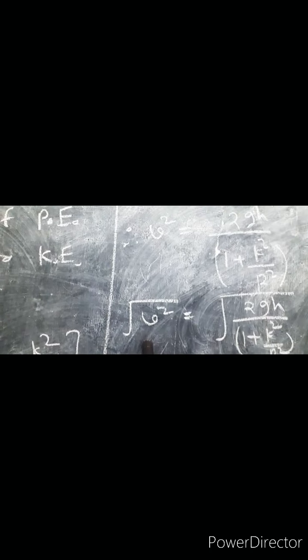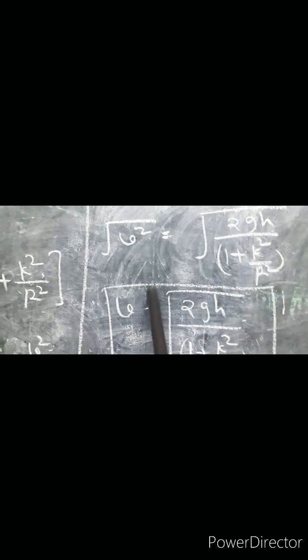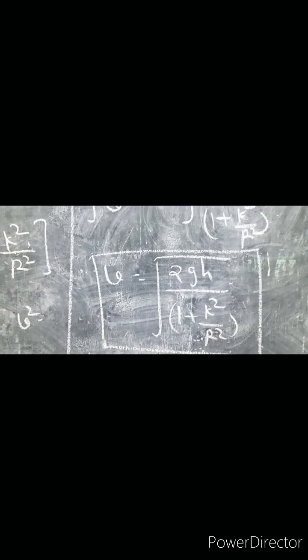So we get gh upon 1 plus k square upon r square is equal to 1/2 v square. So we get v square is equal to twice gh upon 1 plus k square upon r square. Take roots of both sides. So we get under root v square is equal to under root twice gh upon 1 plus k square upon r square. So v is equal to under root twice gh upon 1 plus k square upon r square. This is our required expression for linear velocity.